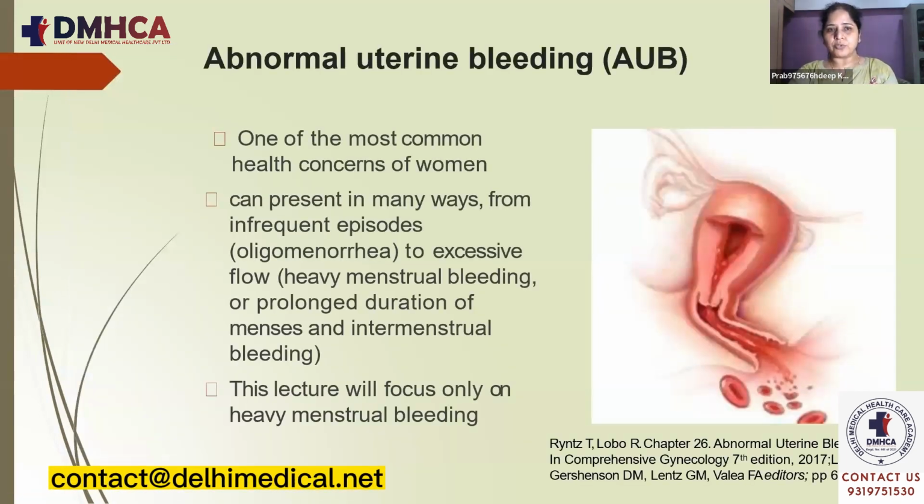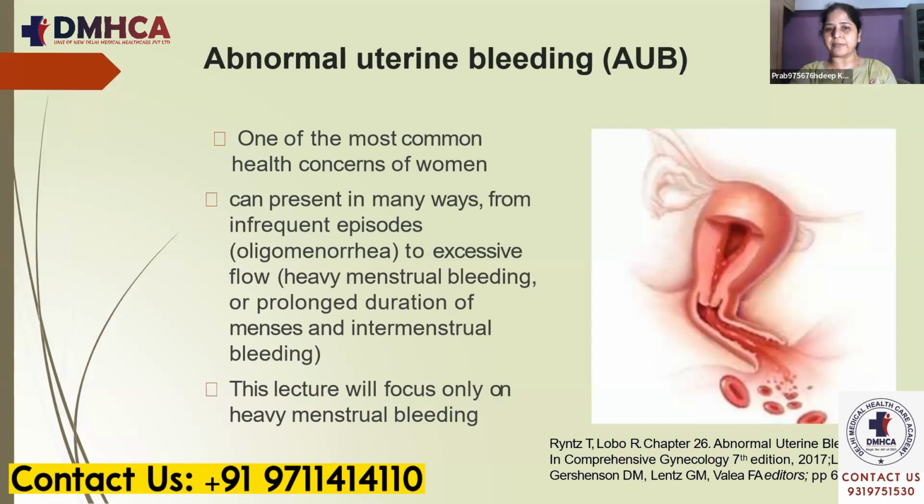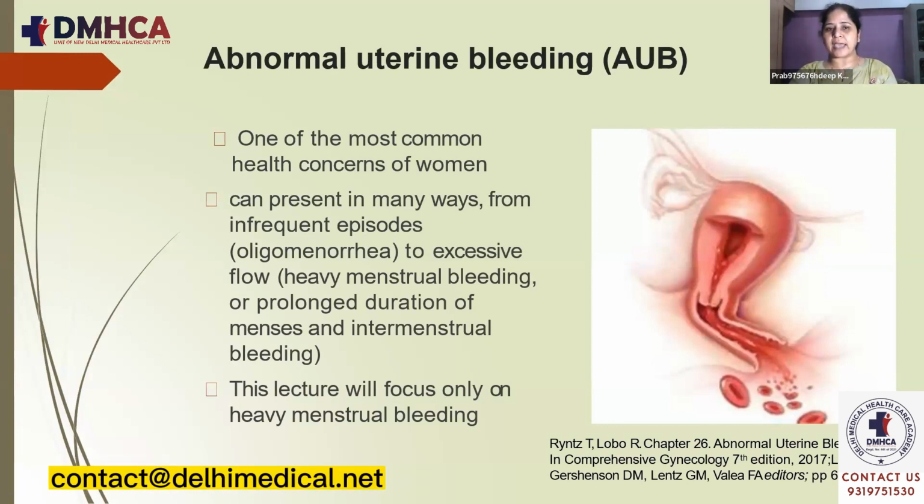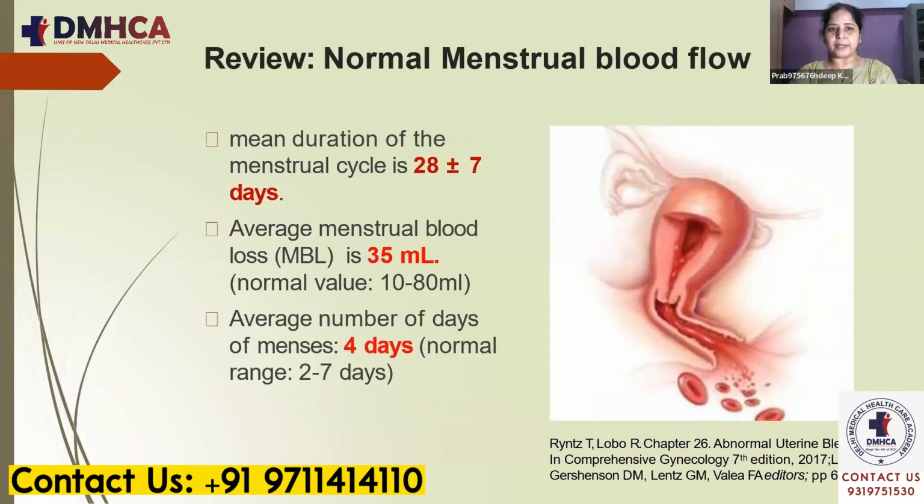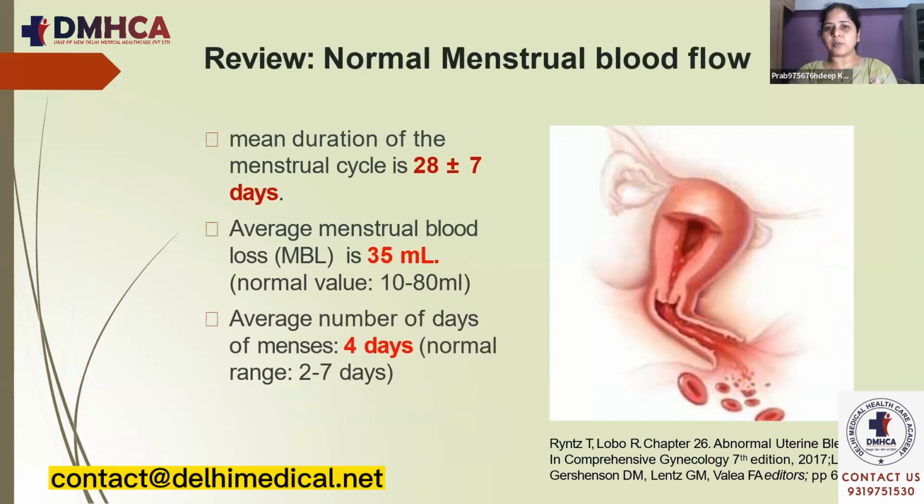Now, what is abnormal uterine bleeding? It is one of the most common health concerns of women and can present in many ways, from infrequent episodes, previously known as oligomenorrhea, to excessive flow, that is heavy menstrual bleeding, or prolonged duration of the menses, or intermenstrual bleeding. In this lecture, we'll be focusing only on heavy menstrual bleeding. The mean cycle duration, as we discussed, is around 28 plus or minus 7 days. Average menstrual blood loss is around 35 ml, the range being 10 to 80 ml.